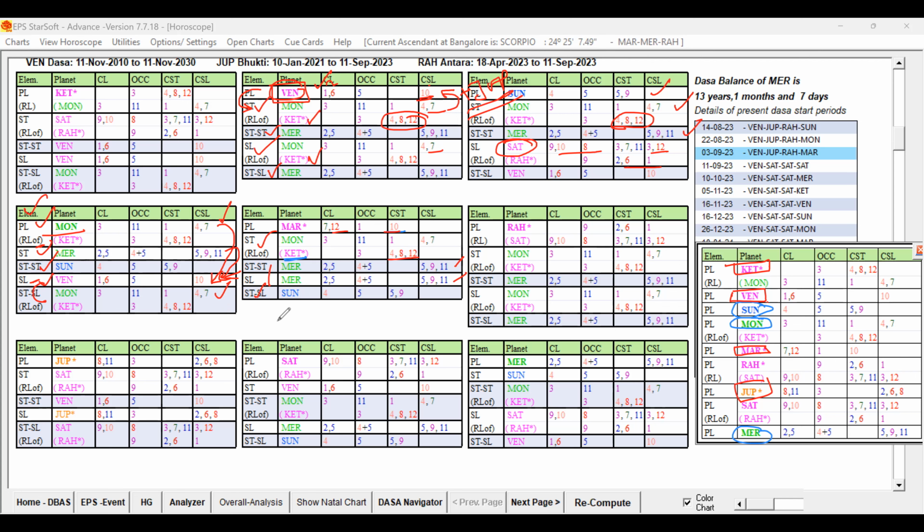The only problem is the source planet Mars is having 12 and 10 unfavorable present. Straight away, Moon is coming at the star level, and that is fine, but it is having that 4, 8, 12 also indirectly present. So not indirectly, it's a second planet. So this is having some weakness when compared to this. So that way that Moon is comparatively better than the Mars. I think you are able to understand my discussion.